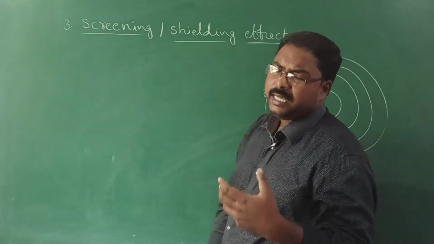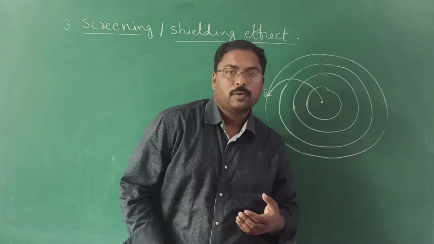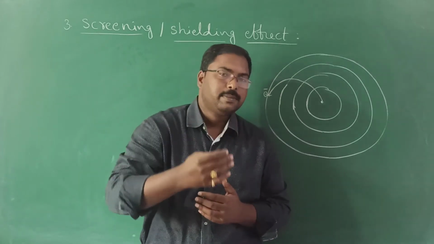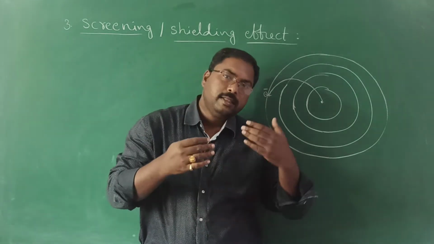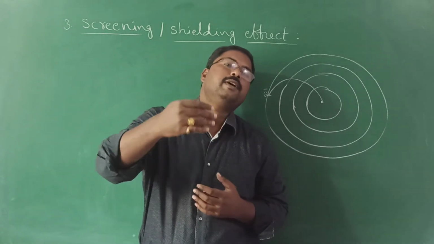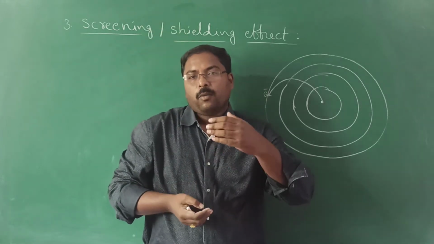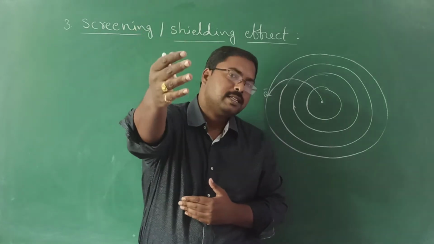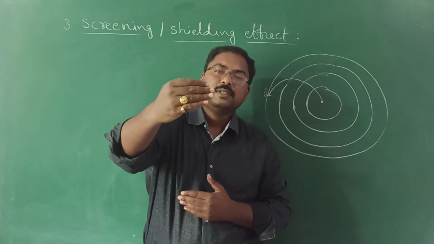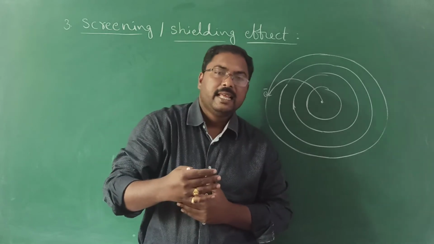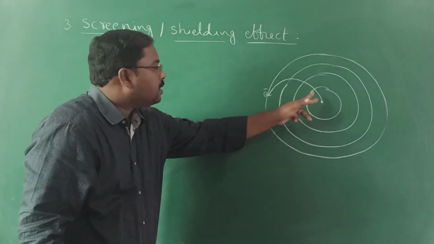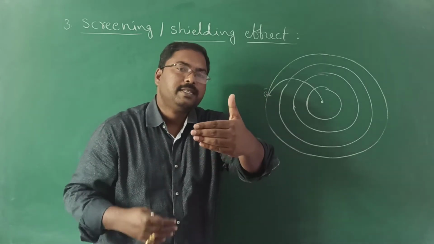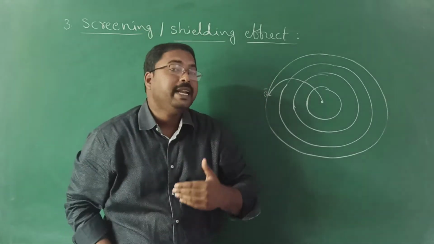Very easy to understand, because practically also we know this. For example, when you are sitting in the first bench, there is no screen between the lecturer and the student. If you are in the last bench, whatever students are present between the lecturer and the last student, there are many rows. So these students act like a screen, like between the nucleus and the outermost electron. Because of these more screens, the effect of the nucleus on the outermost electron decreases.